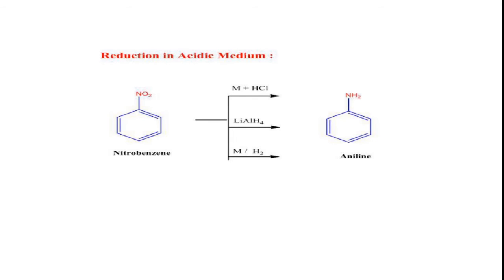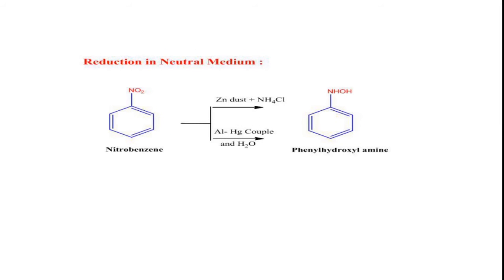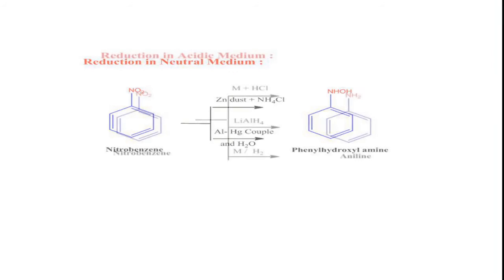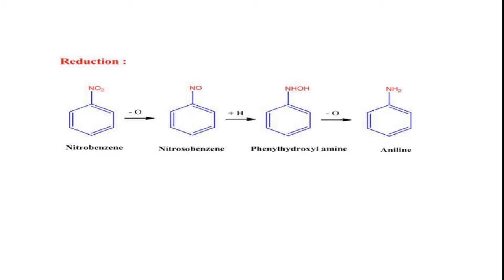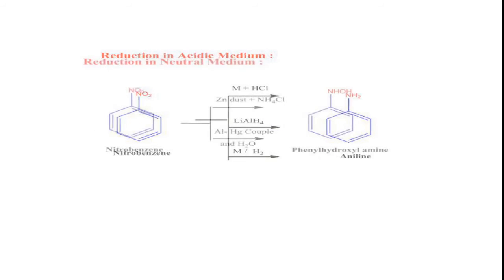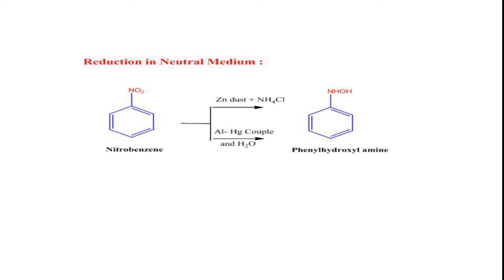Whereas if we perform the reduction in the neutral medium, this is a mild reducing agent, and just now I told you that we will get phenylhydroxylamine. So in the neutral medium, that means zinc in the presence of ammonium chloride, or aluminium amalgam couple and water, we will get phenylhydroxylamine as a product, right?